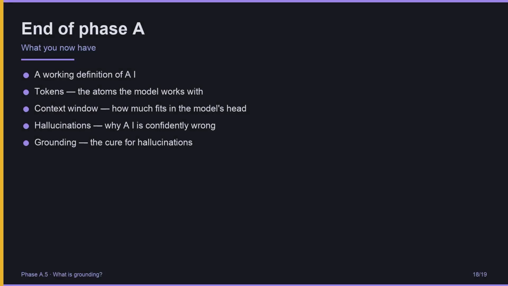You now have a working definition of AI. You understand tokens, the atoms the model works with. You understand the context window, how much fits in the model's head at once. You understand hallucinations, why AI is so confidently wrong. And you understand grounding, the cure. 5 ideas. Everything from here on builds on these 5. You are no longer an AI beginner.